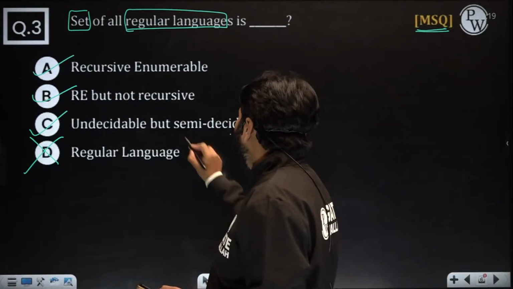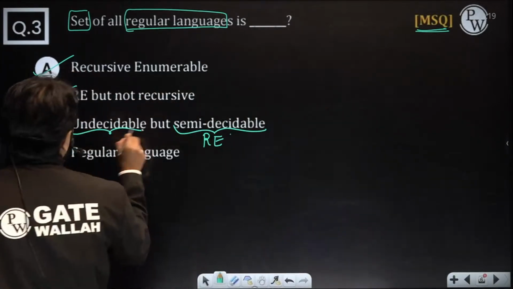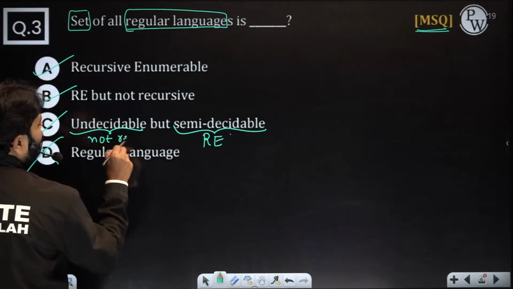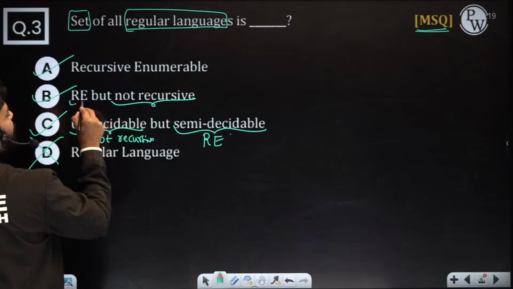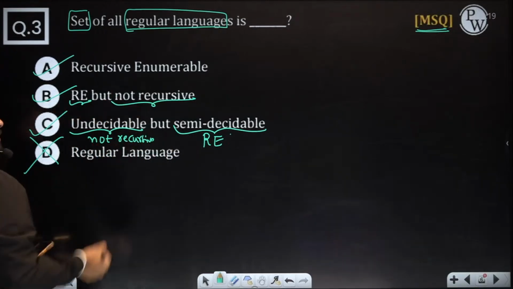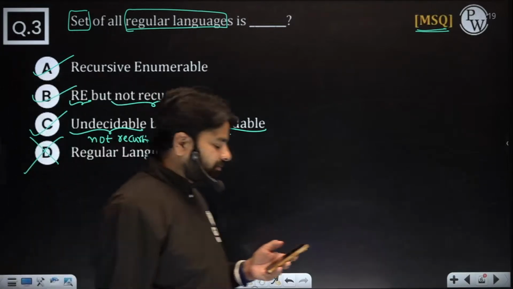Semi-decidable, another name only, RE. This is RE, undecidable means not recursive. See that name there, not recursive. We are saying the same, right? Not recursive and RE, just synonym. RE but not recursive but RE, both are the same here.